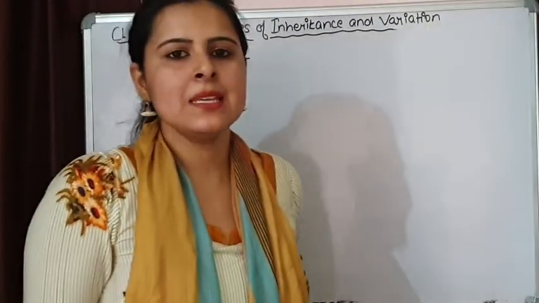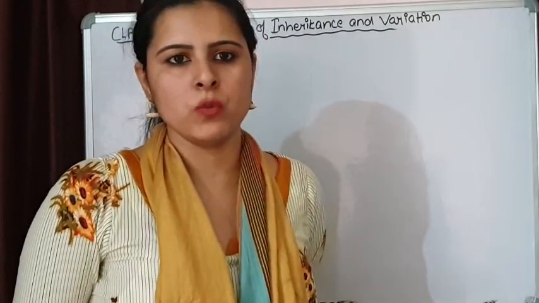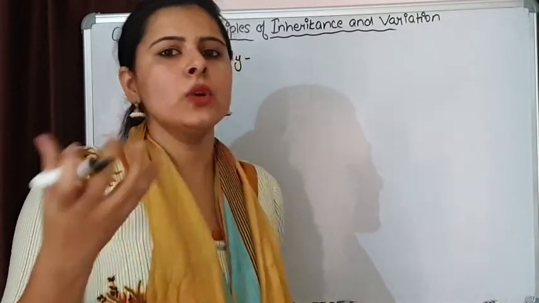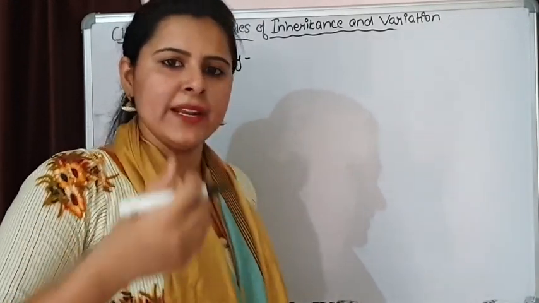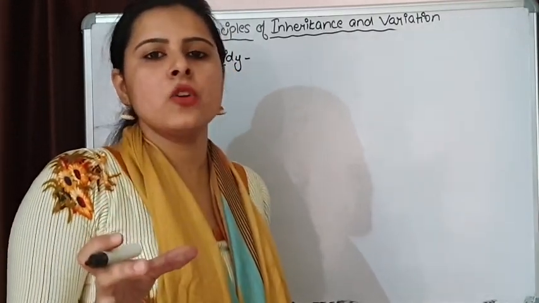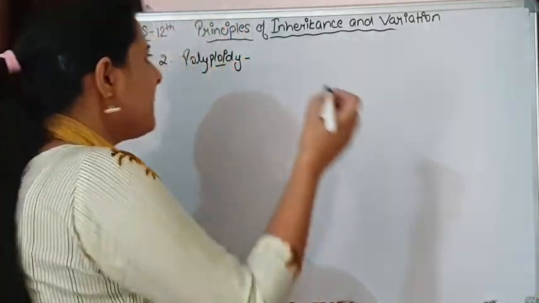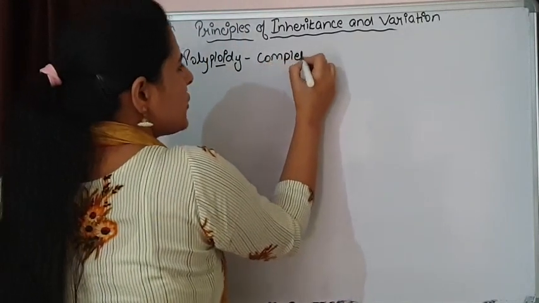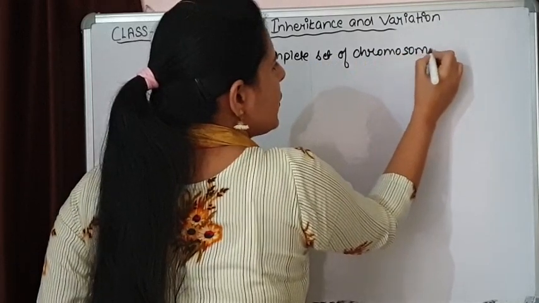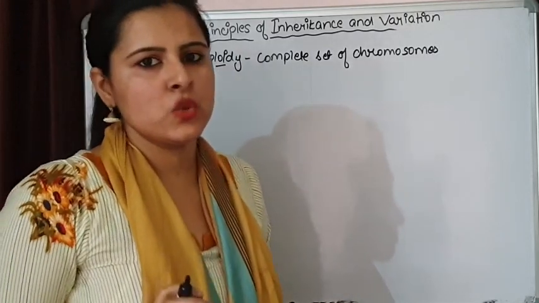Polyploidy simply means there is an increase in the complete set of chromosomes. In aneuploidy, we are saying either one or a few chromosomes are added or deleted. Here there are extra chromosomes present, and how many? A complete haploid set is present. So the complete set of chromosomes is going to increase. That is the polyploidy situation.